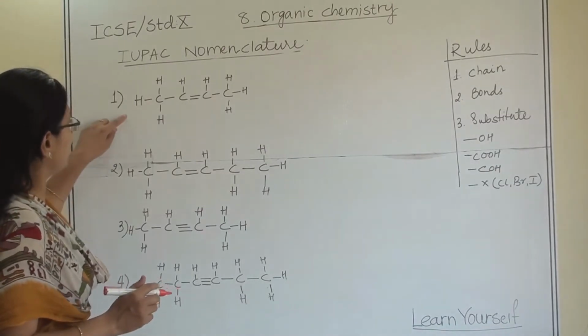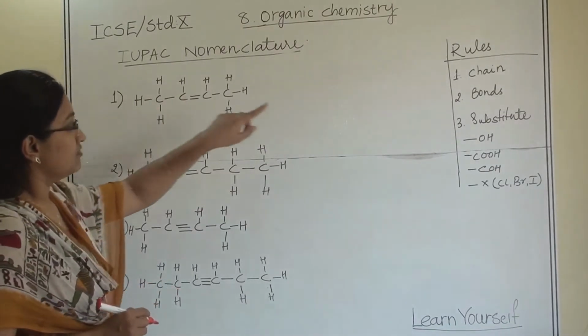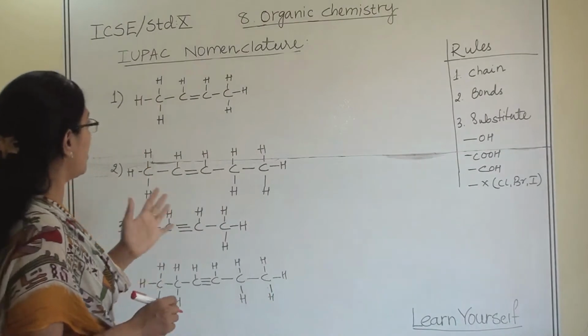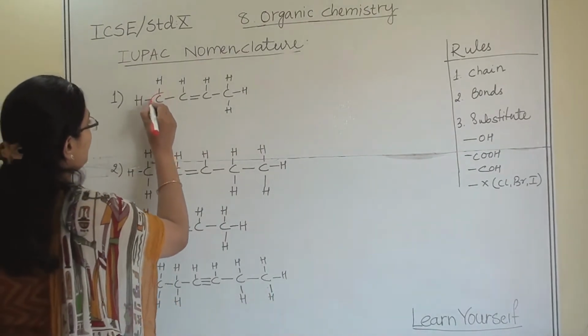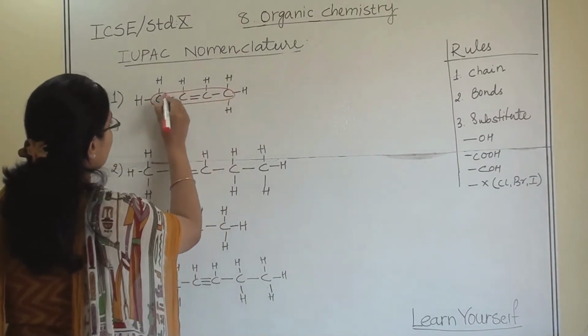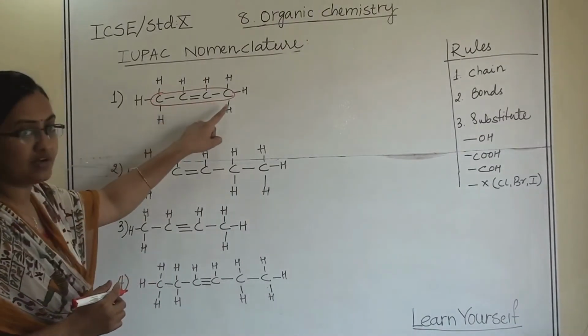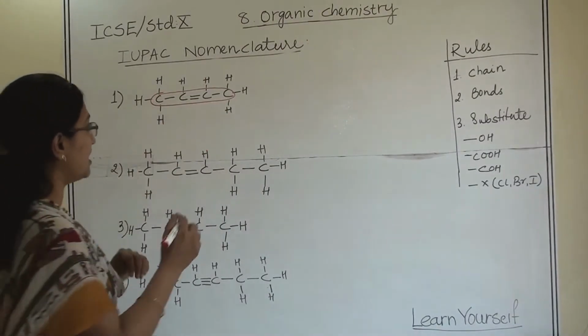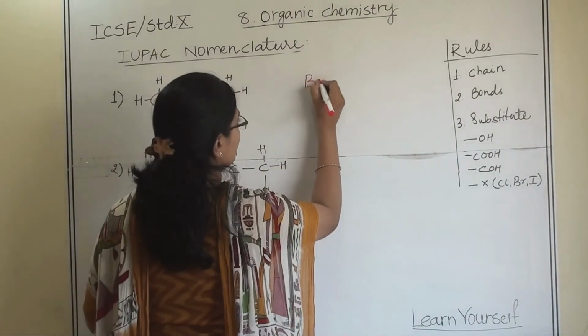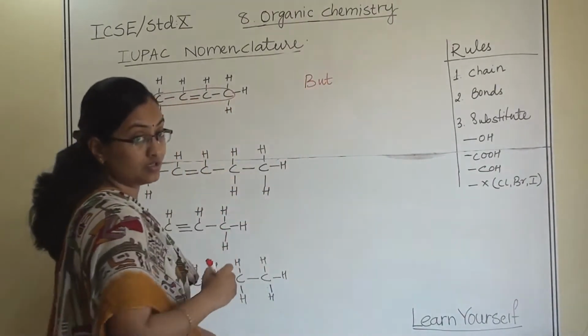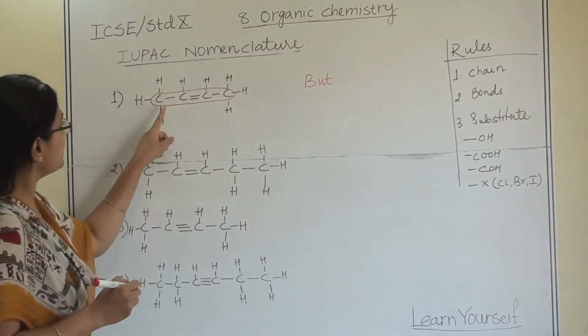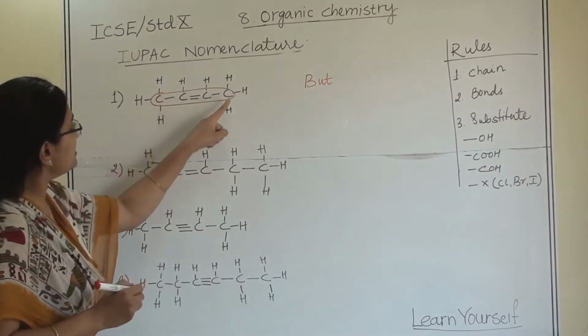So first one, here first rule is chain. Always keep in mind, we have to identify our chain, and this is our chain. In this, how many carbon atoms are there? 4 carbon atoms. So it starts with but. Then you see where is the double bond?